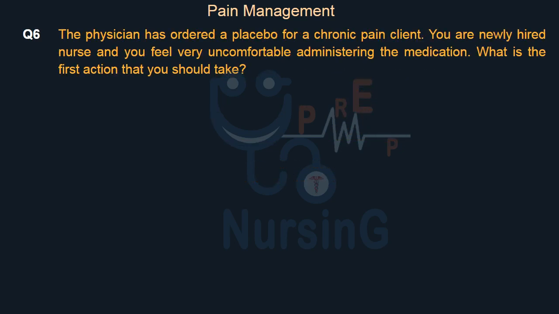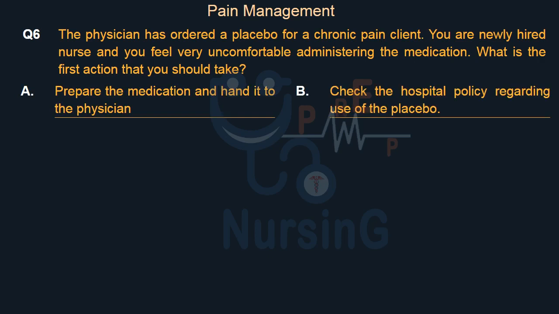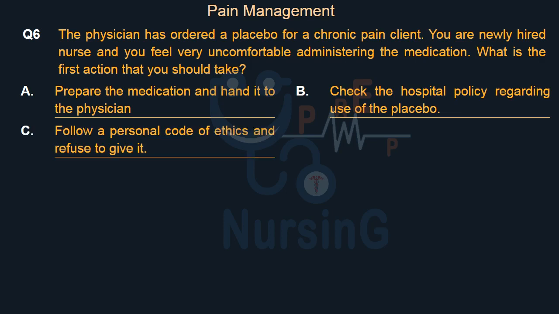The physician has ordered a placebo for a chronic pain client. You are a newly hired nurse and you feel very uncomfortable administering the medication. What is the first action that you should take? Option A. Prepare the medication and hand it to the physician. Option B. Check the hospital policy regarding use of the placebo. Option C. Follow a personal code of ethics and refuse to give it. Option D. Contact the charge nurse for advice.